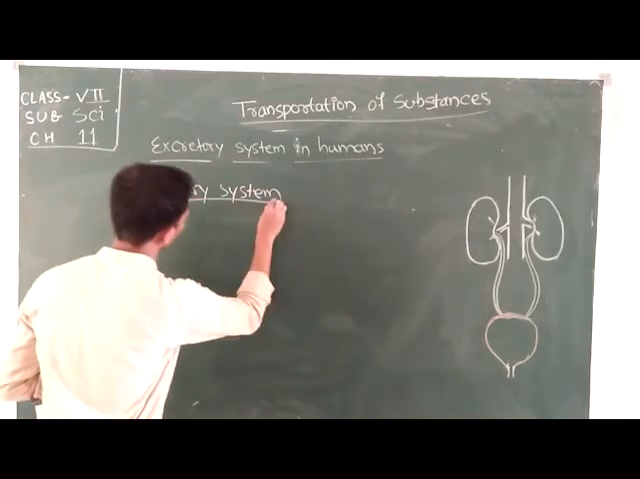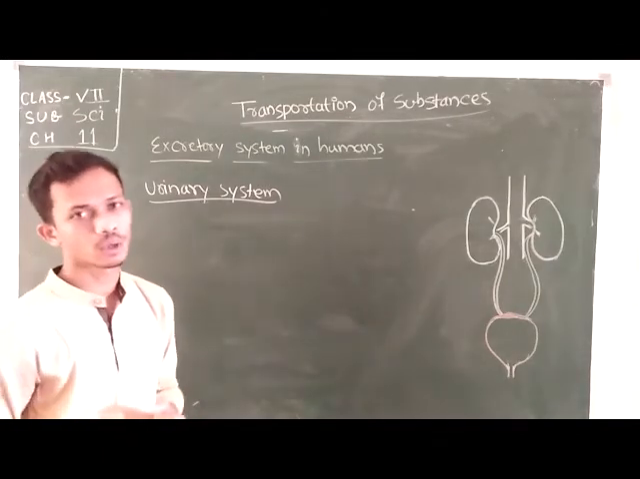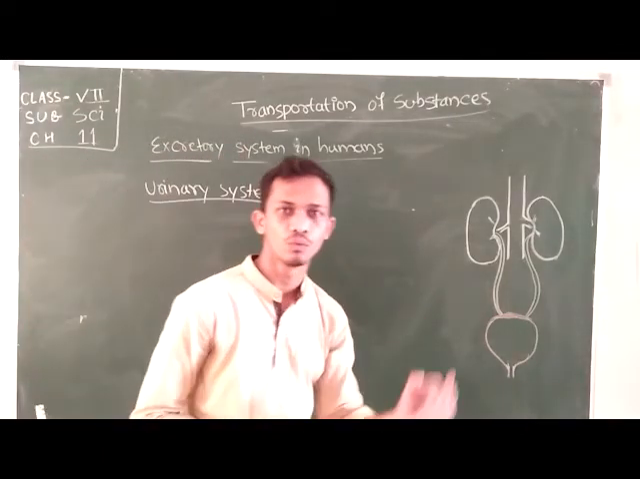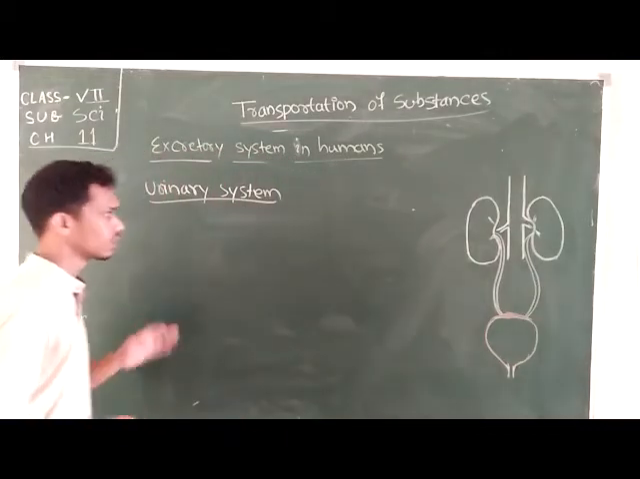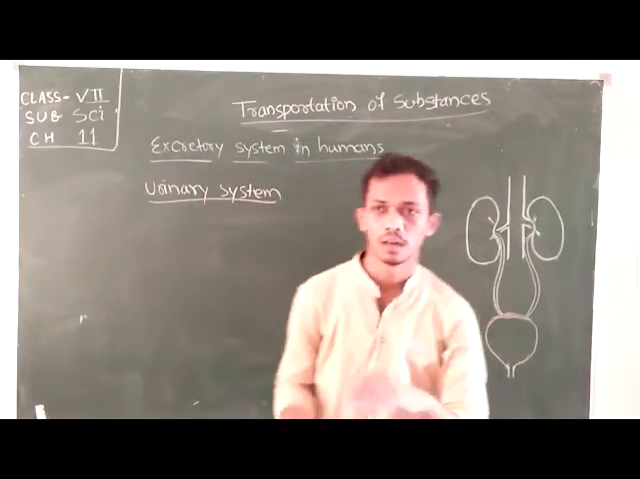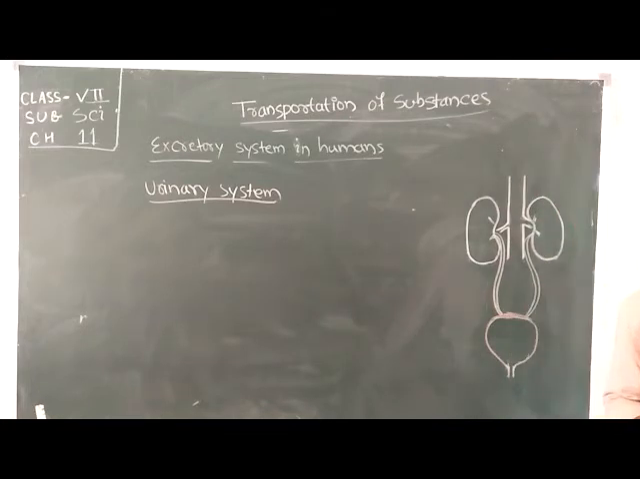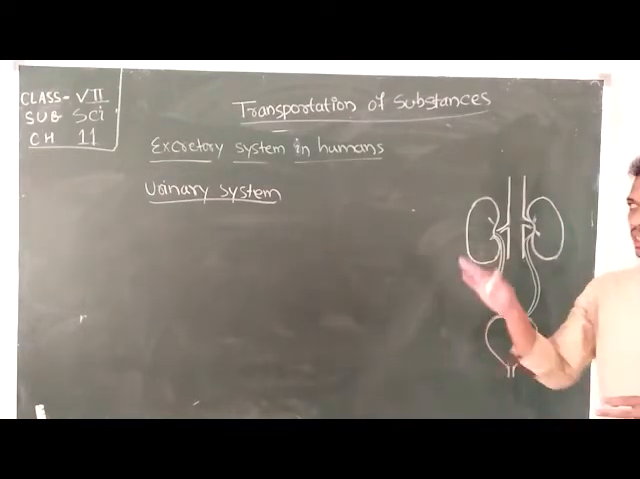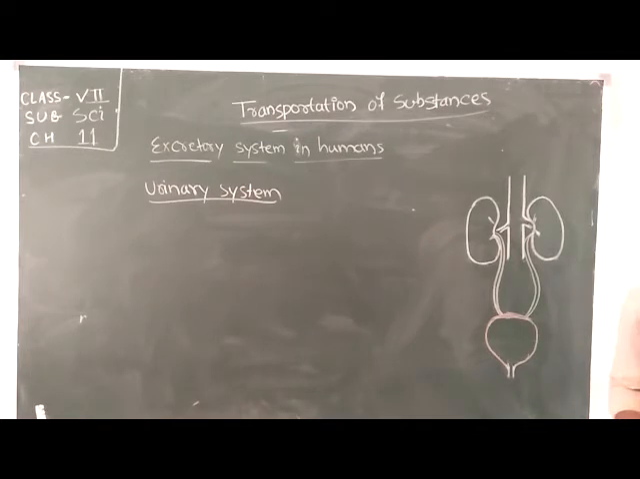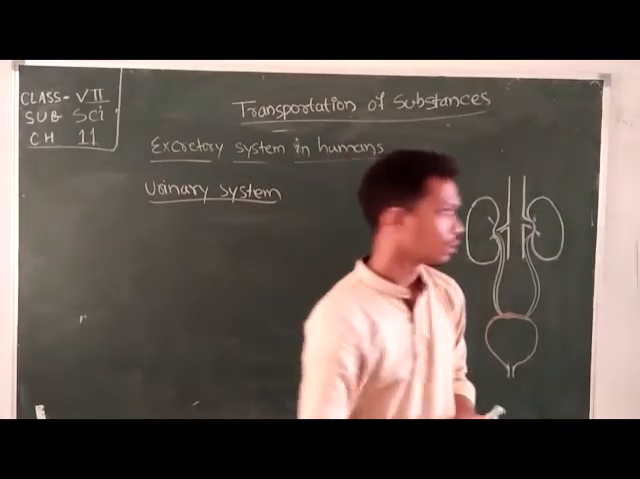Urinary system is also a part of the excretory system, which plays a major role in the excretion of waste products from the body of the human being. So now it is time to discuss briefly the urinary system of the human being. The main parts of the urinary system are the kidney, ureter, urinary bladder, and urethra.